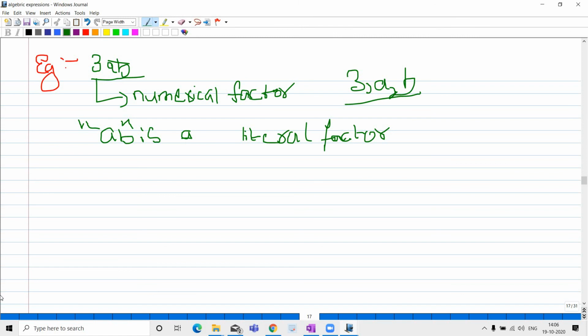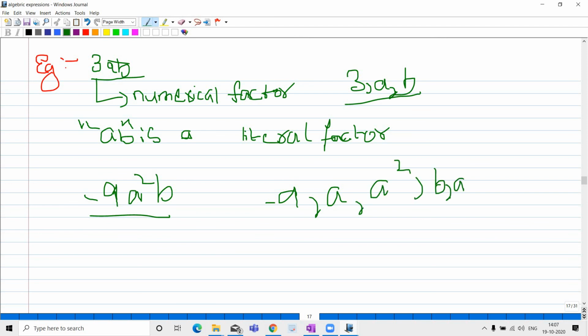For example, I give another. Minus 9a square b. What are the factors of minus 9a square b? Wait a minute, children. Minus 9a square b means here minus 9 and a square b, a, b and a square b.